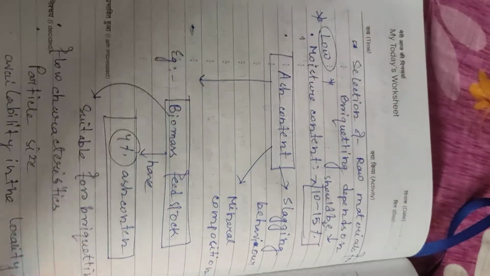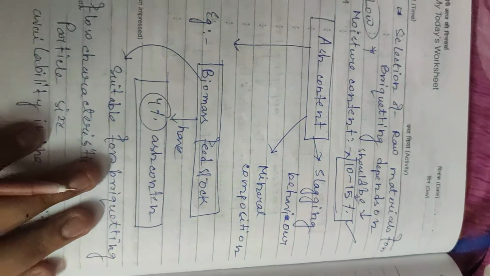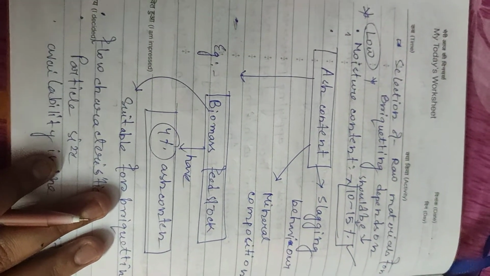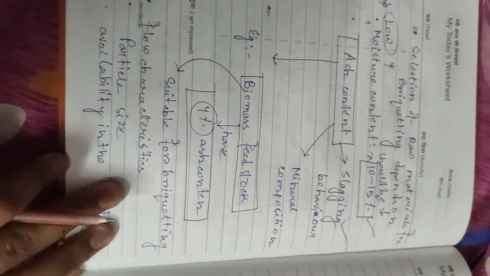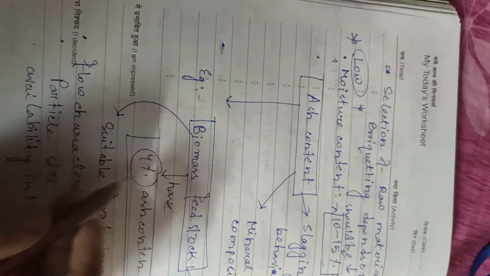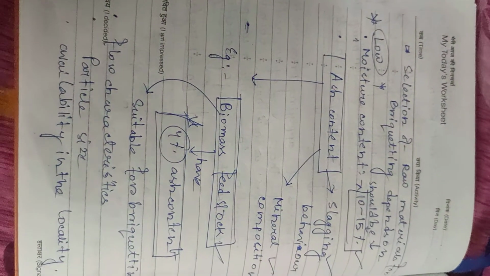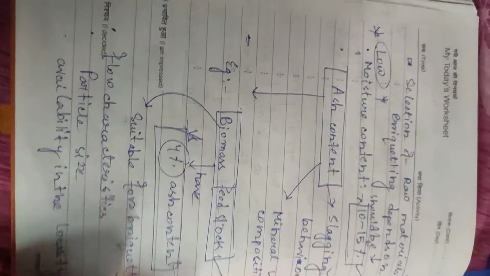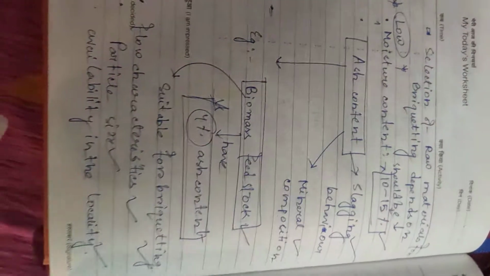Selection of raw materials for briquetting depends on moisture content. Moisture content should be from 10 to 15%, low moisture content. Ash content should be slagging in behavior, with its mineral composition. For example, a biomass feedstock with 4% ash content is suitable for briquetting. Other factors are flow characteristics, particle size and availability in the locality.